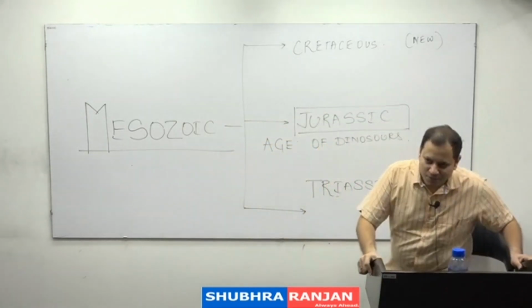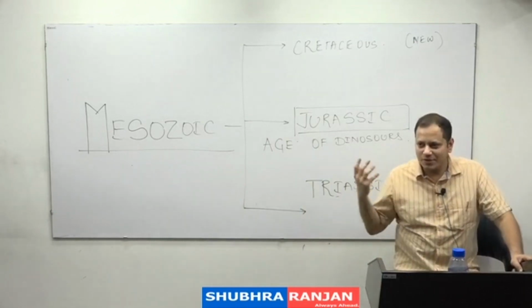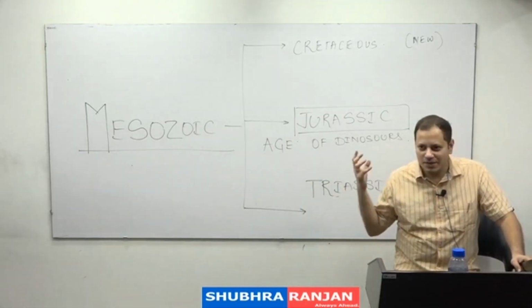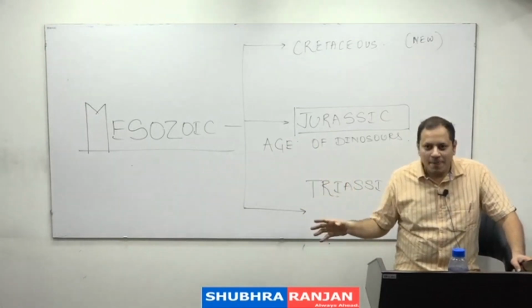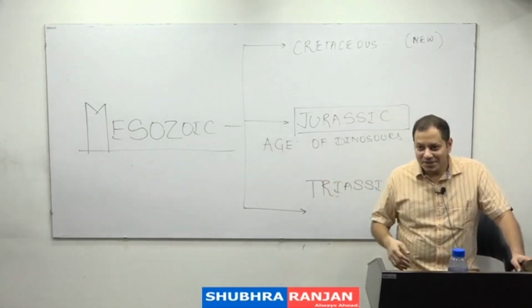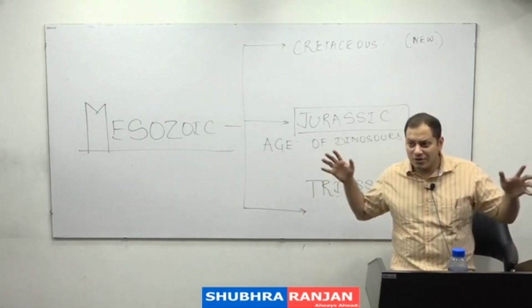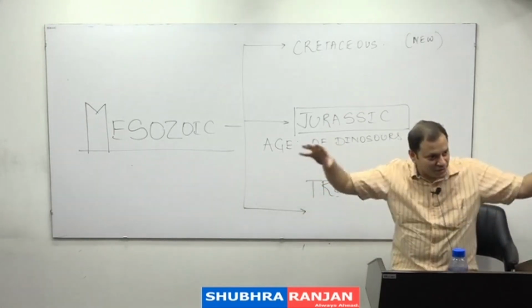Jurassic period was famous for the dinosaurs, age of the dinosaurs. There were large bodied animals all over the world which are known as dinosaurs in this period. When did dinosaurs get extinct? वैसे the dinosaurs came in Triassic period. But age of dinosaurs मतलब सबसे ज़्यादा dinosaurs कब मिले थे?